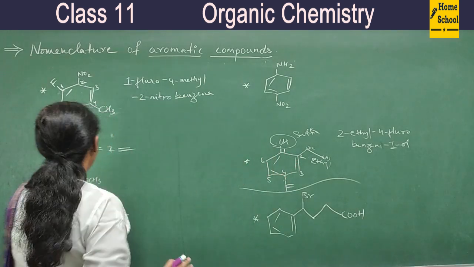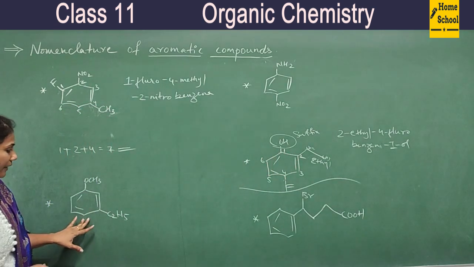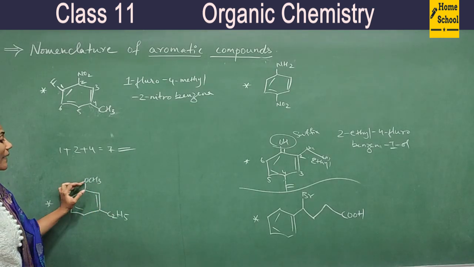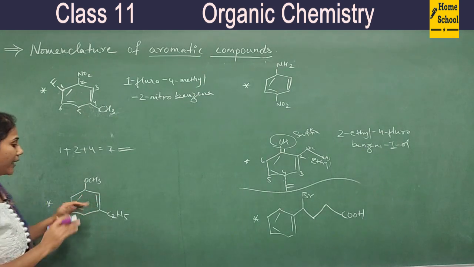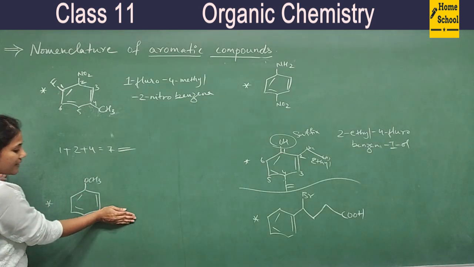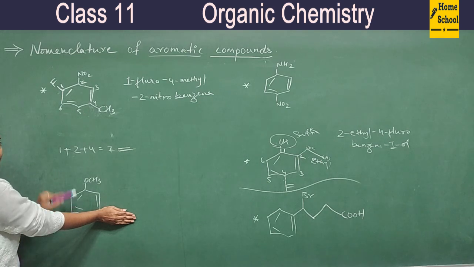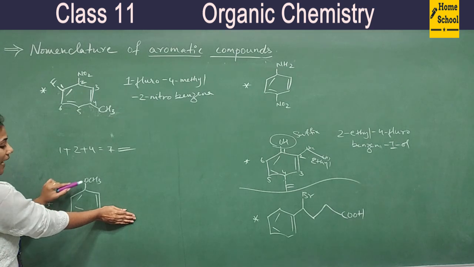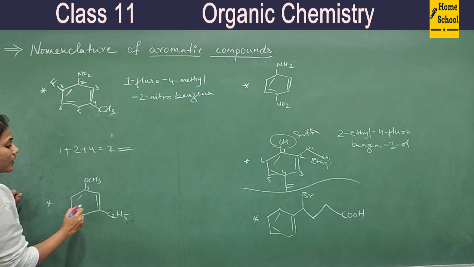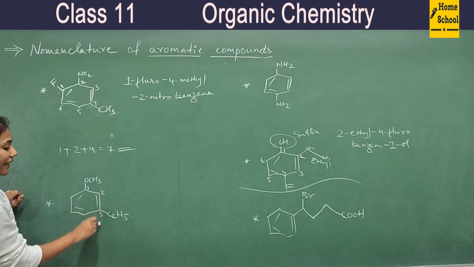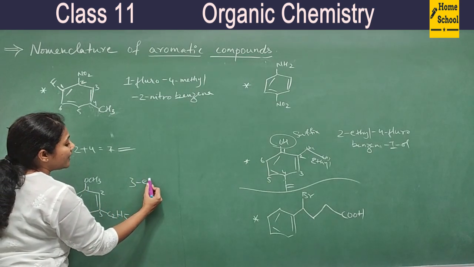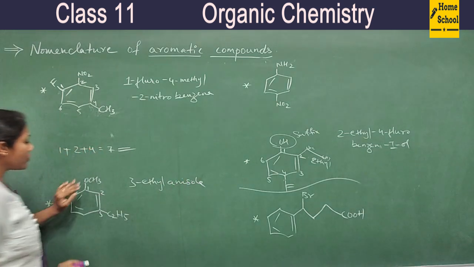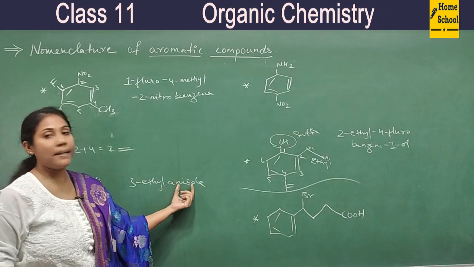Clear? Fine. And now coming back to this compound, here this is a methoxy group and this is an ethyl group. So methoxy is more preferable. You know that if I close this, it is like anisole. We know its name, anisole. That is a worldwide accepted IUPAC name. So this carbon gets 1, this is 2, this is 3. I can name this as 3-ethyl anisole.